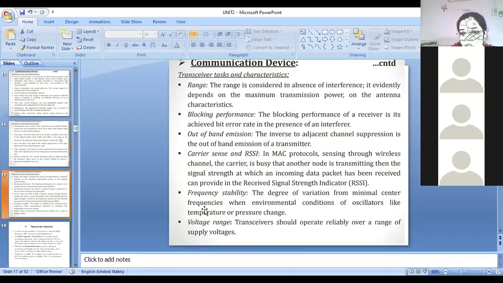Okay, these are the characteristics and tasks of the transceivers.